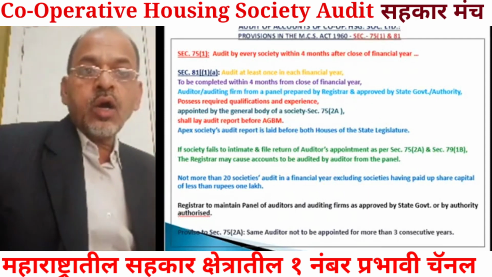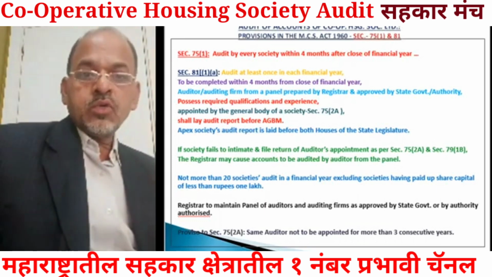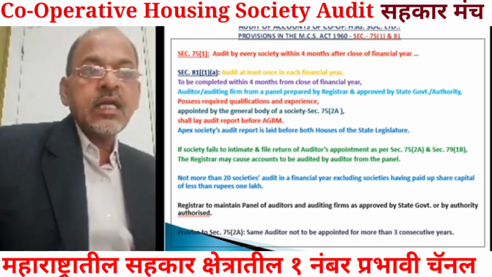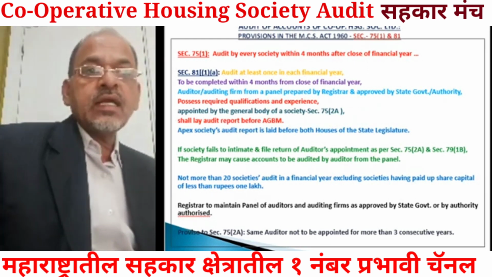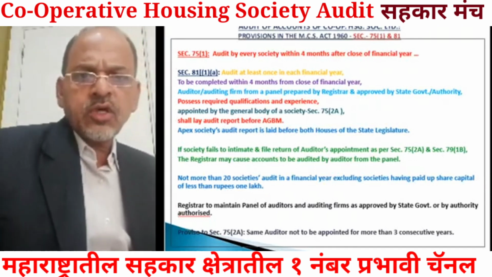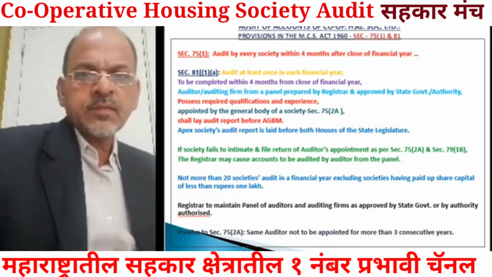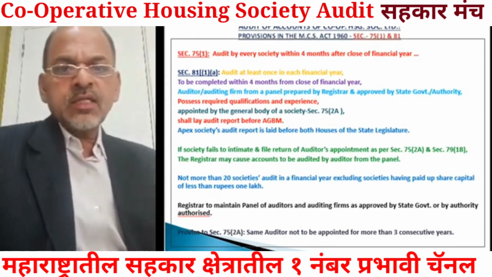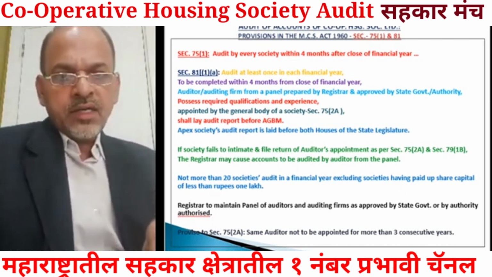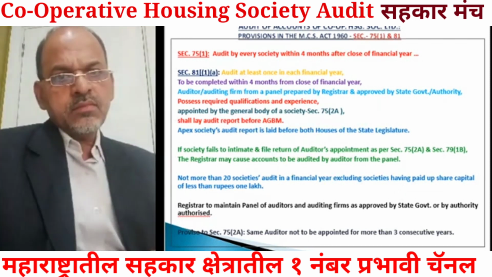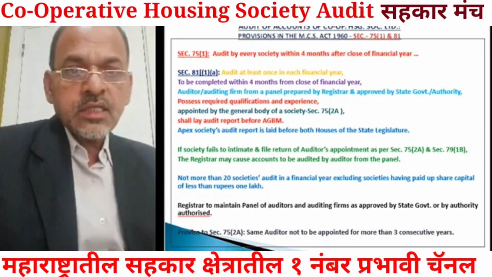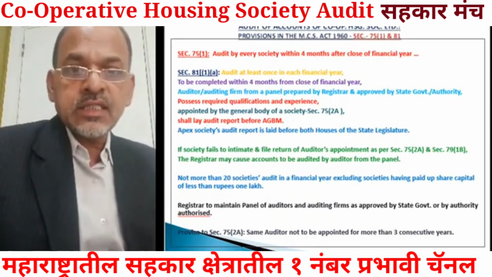The auditor or auditing firm to carry out the audit must be appointed from a panel prepared by the registrar and approved by the state government or other authority authorized by the state government. Here the statutory auditor appointed by the society, that auditor or auditing firm, must be on the panel of auditors prepared by the registrar.